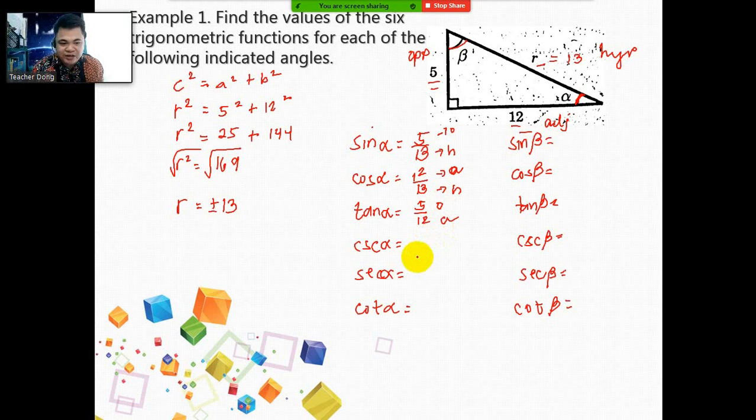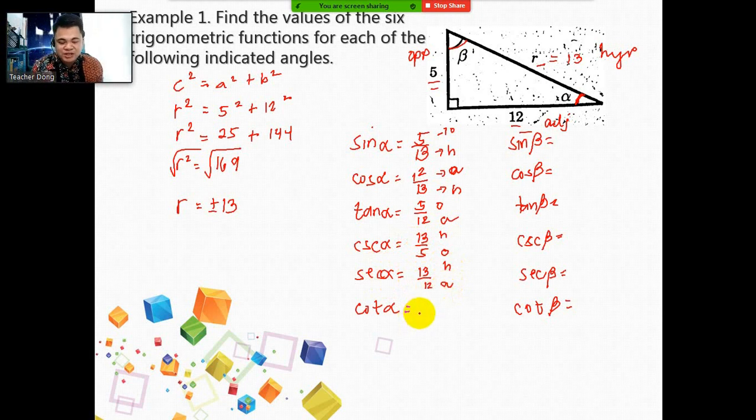Let's have the secondary. Cosecant alpha is the reciprocal of sine alpha. We can just get the reciprocal of 5 over 13, which is 13 over 5, or the hypotenuse over the opposite. And then secant alpha is the reciprocal of cosine alpha. So get the reciprocal of 12 over 13, which is 13 over 12. This one is your hypotenuse, this one is your adjacent.